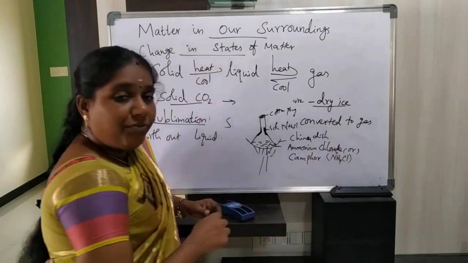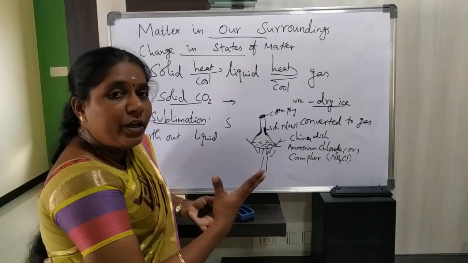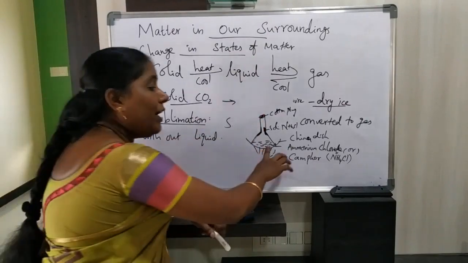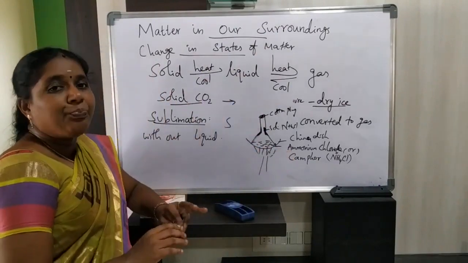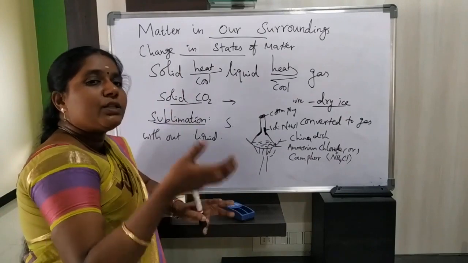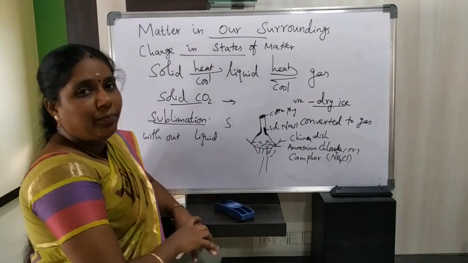Okay, so if we heat this substance slowly, that ammonium chloride vaporizes first without attaining liquid state. That solid ammonium chloride vaporizes. Okay, and after cooling, that vapor slowly converts to the solid form of ammonium chloride.